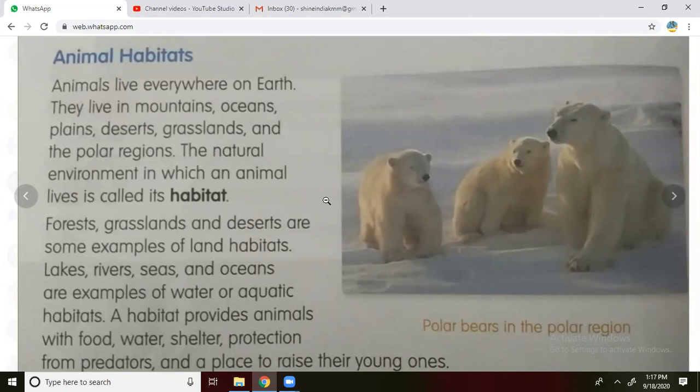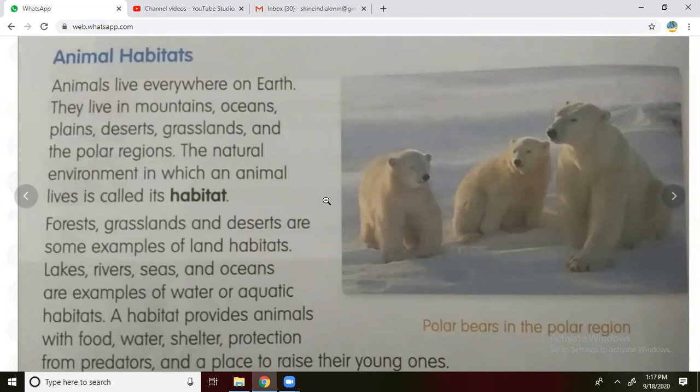Why are we telling that type of habitat? Because animals which live in the grasses, deserts, forest areas, grasslands and deserts, are some examples of the land habitat. They are interlinked with the land, so those are called land habitats.